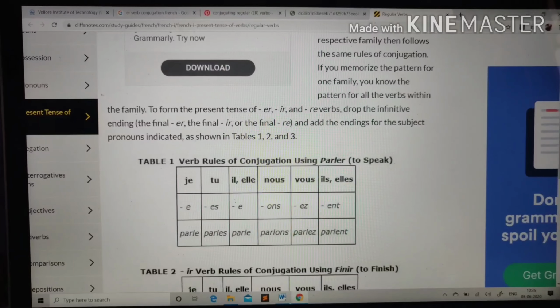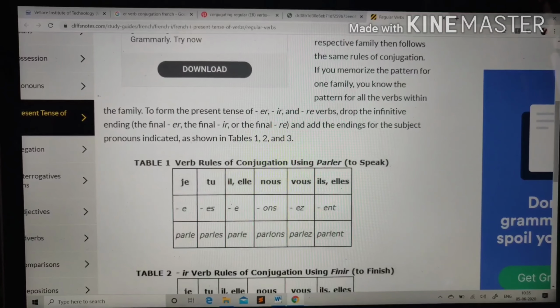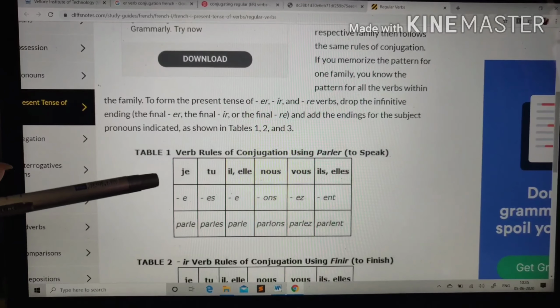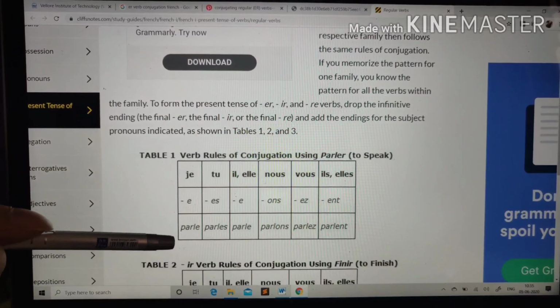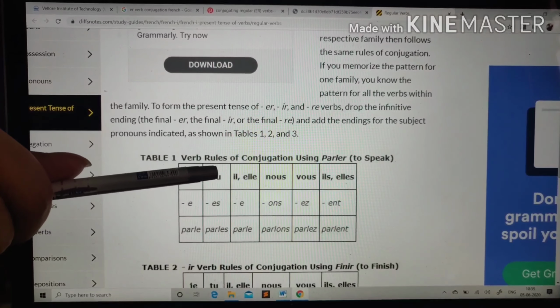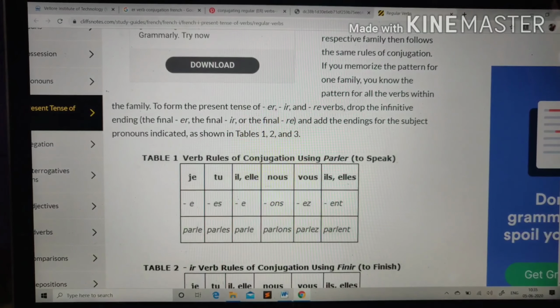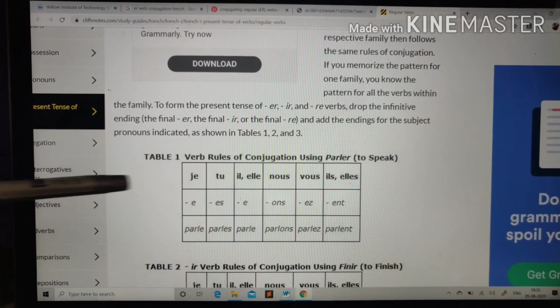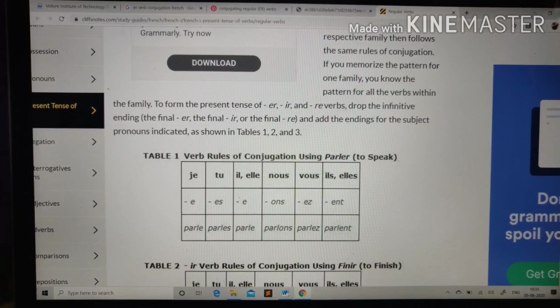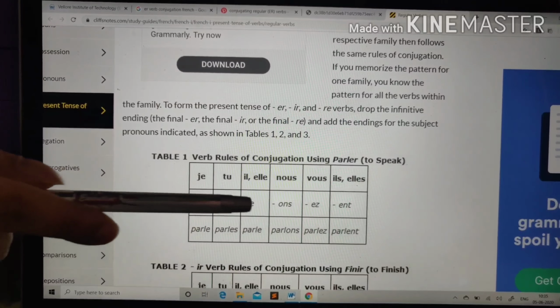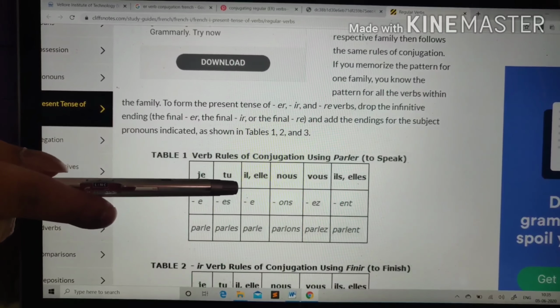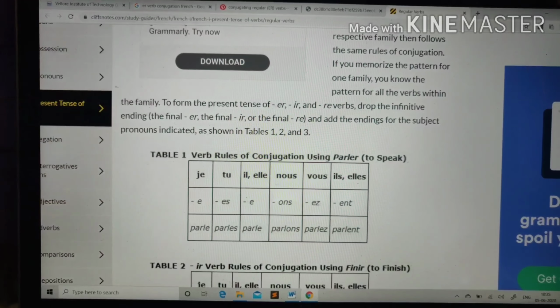So now we came up with the original correct form in French, that is je parle, I speak. Tu parles, that means you speak. Here tu means a singular form of you, and parles means to speak. Il means he and elle means she.